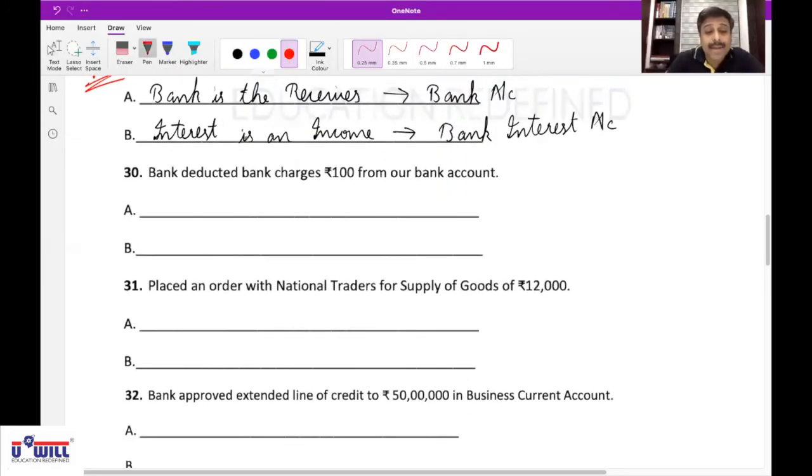Bank deducted. Bank charges 100 from our bank account. Okay, the bank deducted 100 of bank charges from our bank account. Now, what comes in? Nothing comes in. Which expense? Bank charges. Yes, bank charges is an expense. It affects the bank charges account.